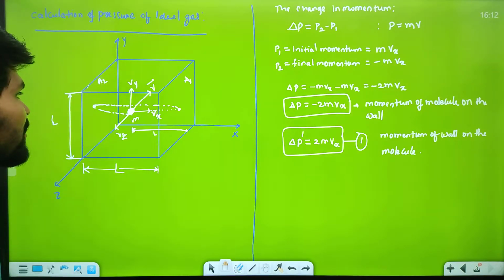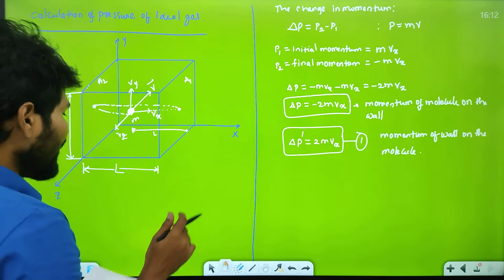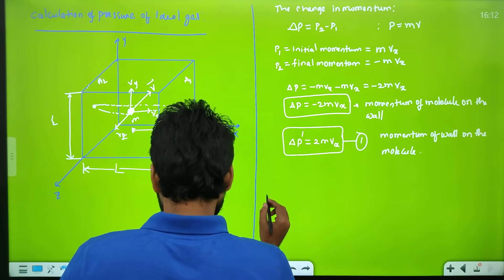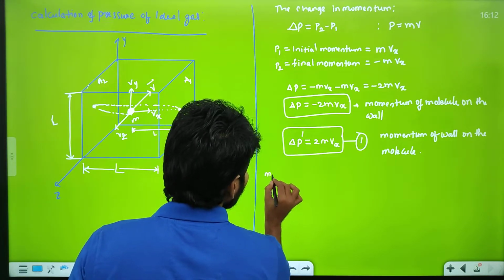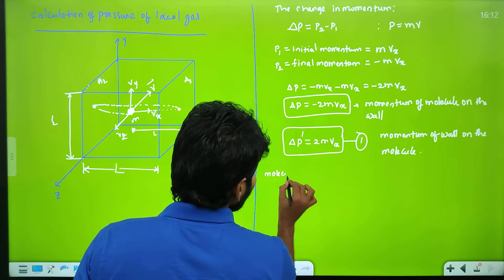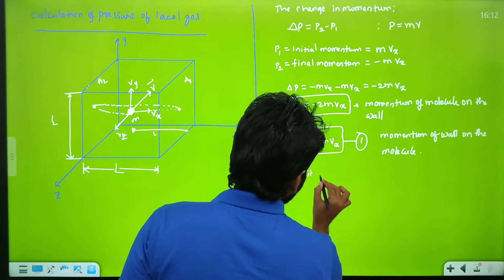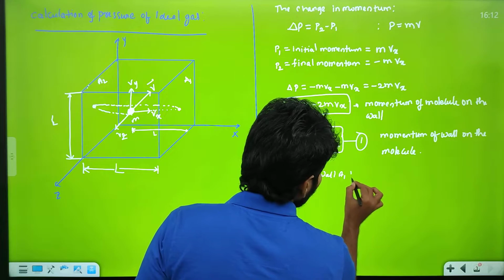So what happened, time, here time is changing. So when molecule hit wall A1 to A2,